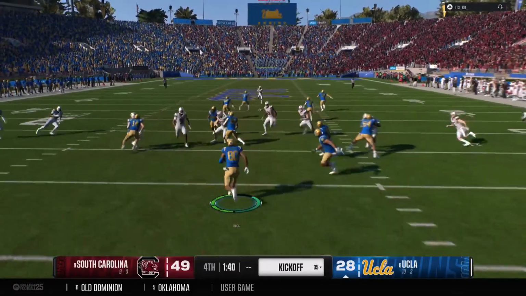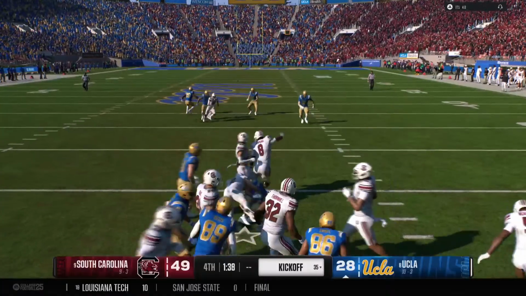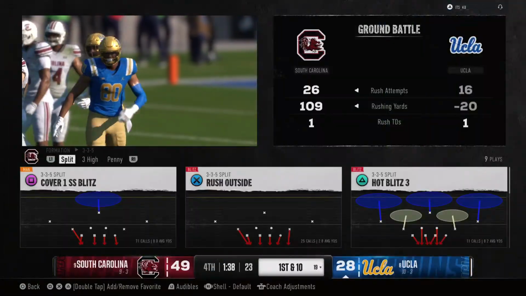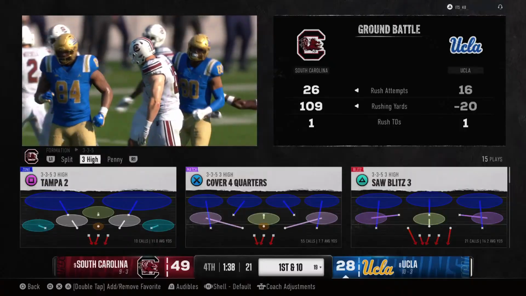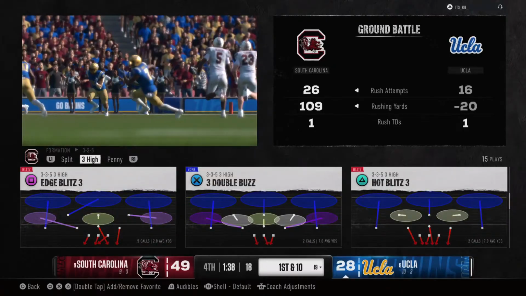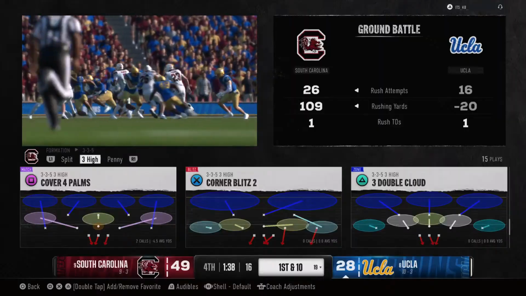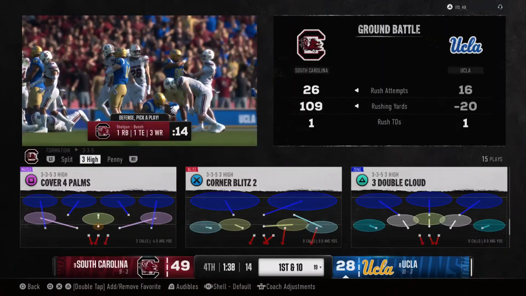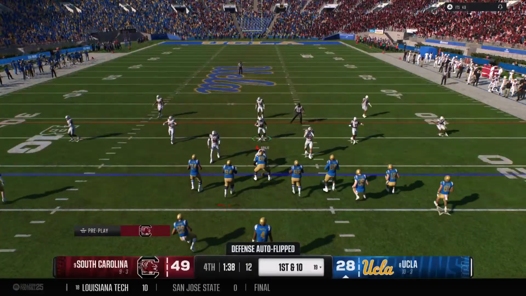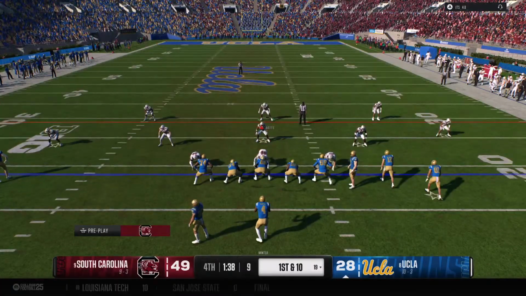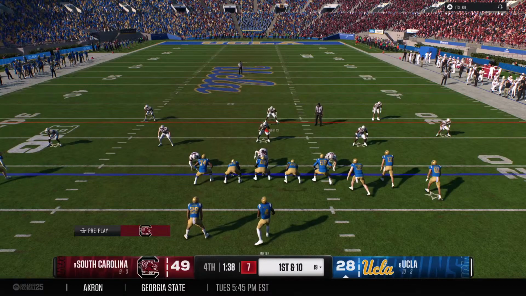And he takes this from inside the 5, and he's stopped at the 19. Good job by the coverage team. And the UCLA offense takes the field. Well, this has been a disappointment. They've had their doors blown off here. Just playing for pride at this point.